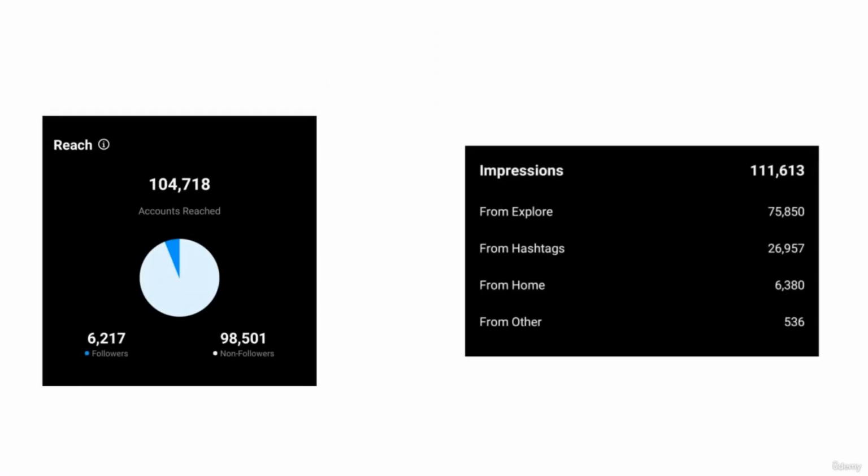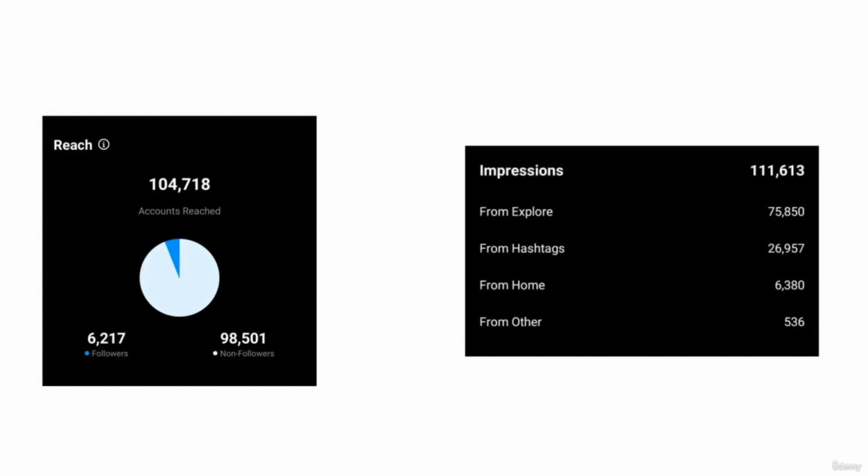Now let's take a look at the reach metrics as well as the impressions metrics. As you can see on the left side of the screen, I posted the reach metrics. And under the reach metrics, you can see that one particular post of mine got a reach of 104,718.